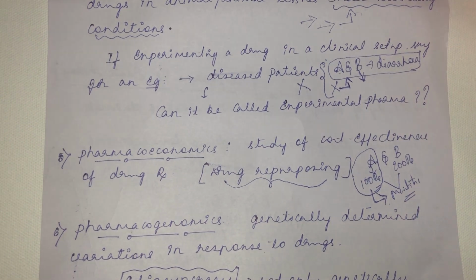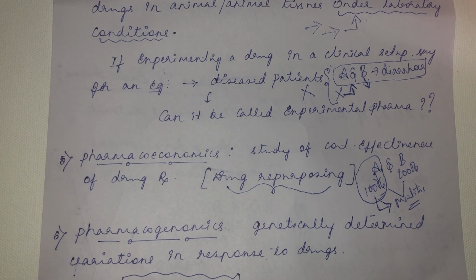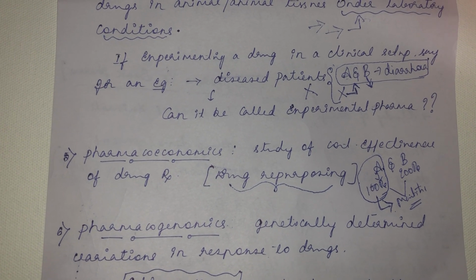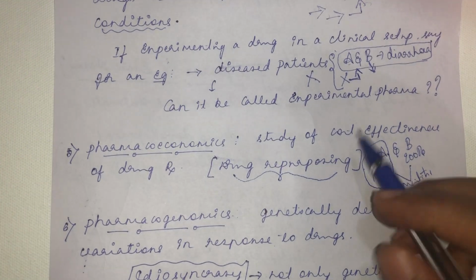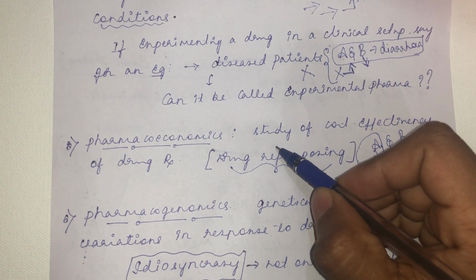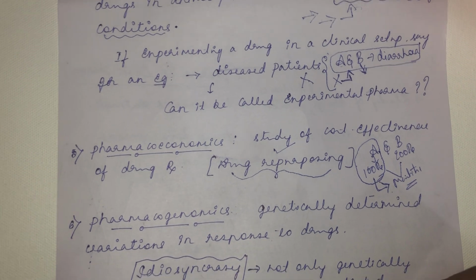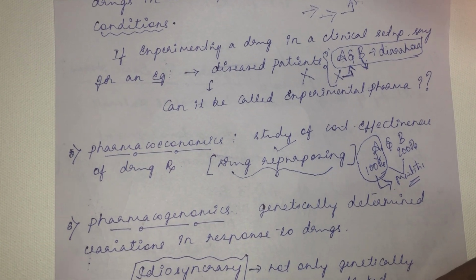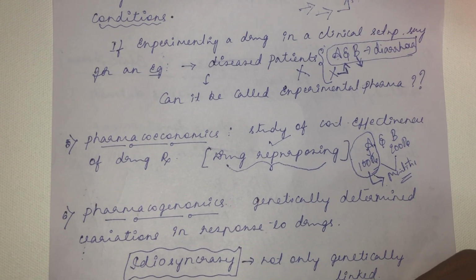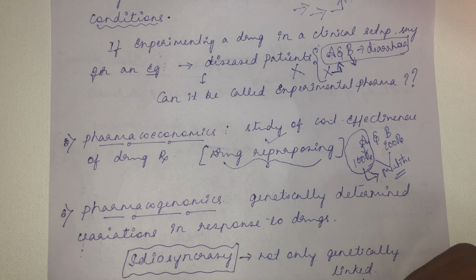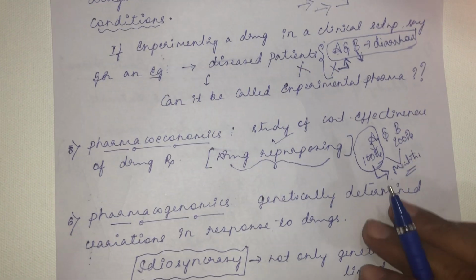For example, minoxidil, I told you. Originally it was used as an antihypertensive agent. Once you know the side effect of minoxidil is that it increases hair growth, now they started using minoxidil to increase hair growth. So instead of discovering a new drug to promote hair growth, they are using minoxidil, cost-wise. So it is a cost-effective measure. That is the term related to drug repurposing. Another example is sildenafil, marketed as Viagra. You know why sildenafil is used, to increase potency. Apart from the original use of sildenafil, it is also an antihypertensive agent. So now sildenafil is very commonly used to treat pulmonary hypertension. Those are all examples of drug repurposing, right?